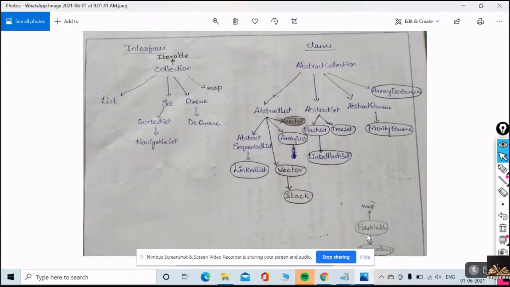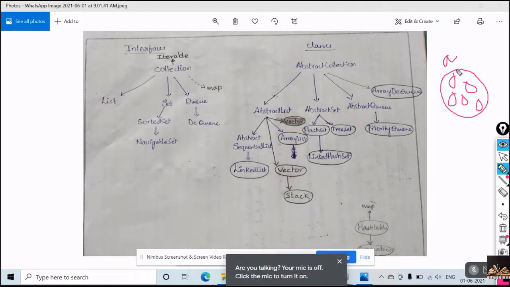Just think of a collection like an array, but it is not an array. An array is also a group of elements, but an array holds an index, while here we don't have an index. Suppose this is a collection A. Here we have several objects, this is one object, and this is one object, and many objects. As many objects as we can add to this collection, this group of individual objects can be represented as a single unit. That single unit is a collection. That is what we are going to learn today.